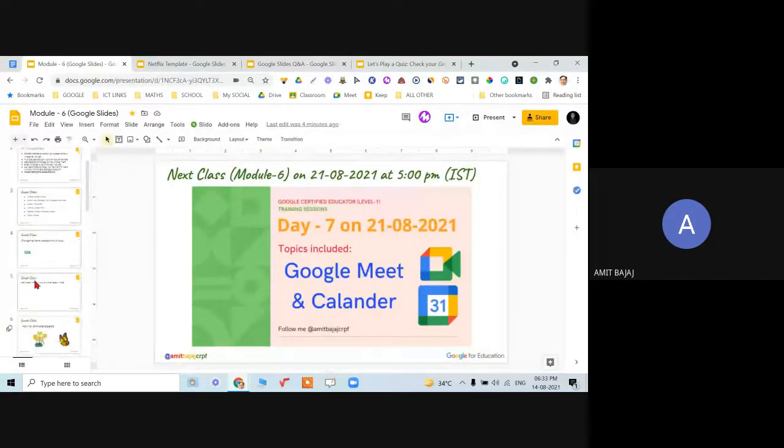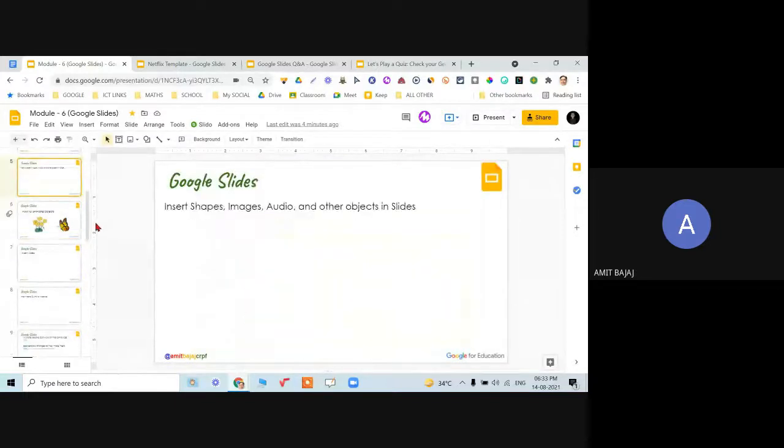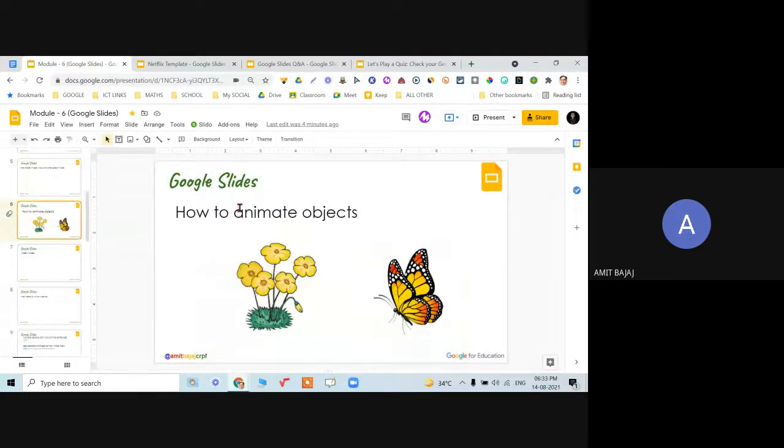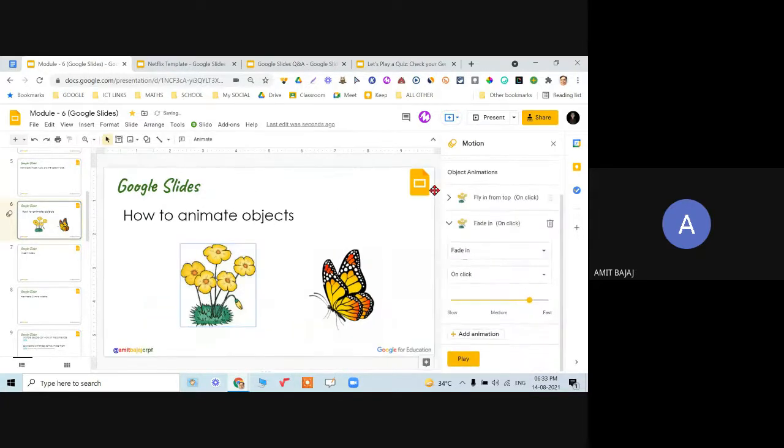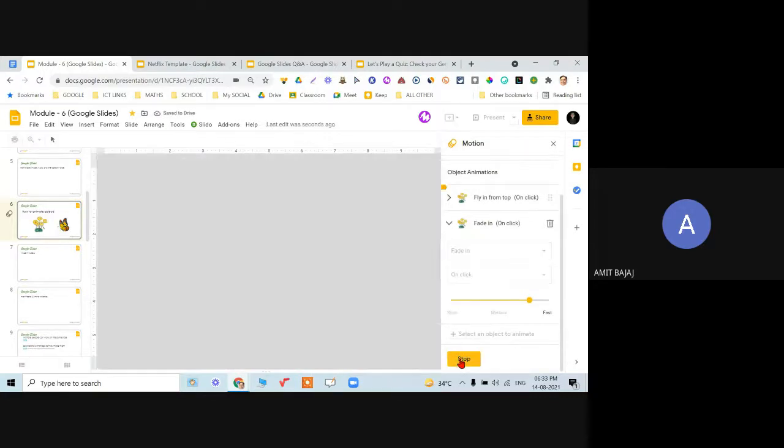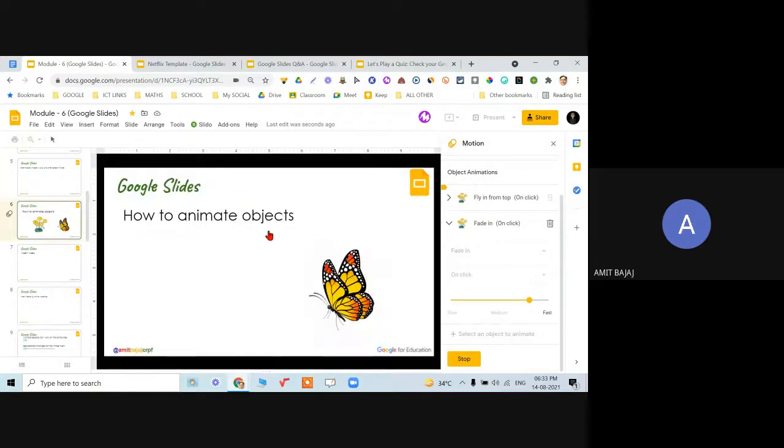One thing is left, if you want to know about this: animate the object. Sorry, I've missed that. When I click on any image, there is the option animate. Click on animate and then you can see play. You can see how this animation is coming, right? This is the way, but in this butterfly no animation was added.